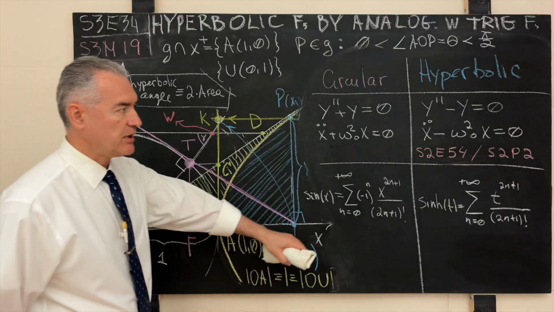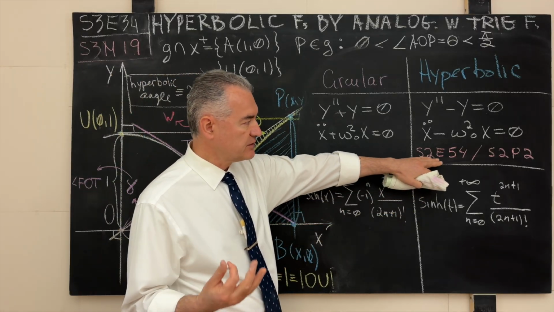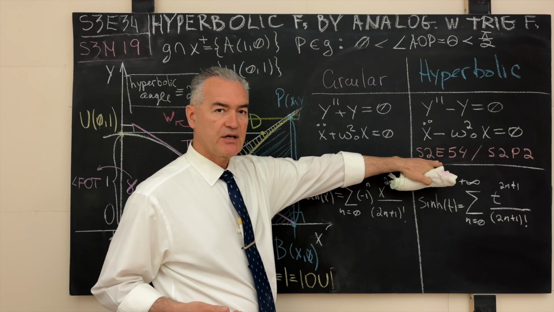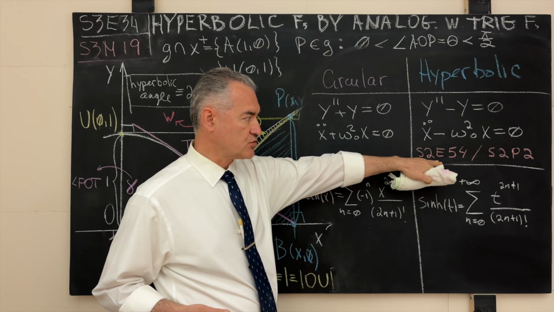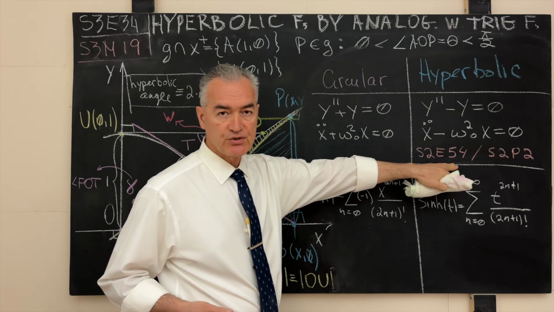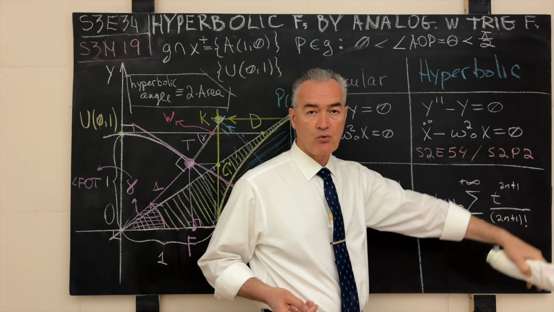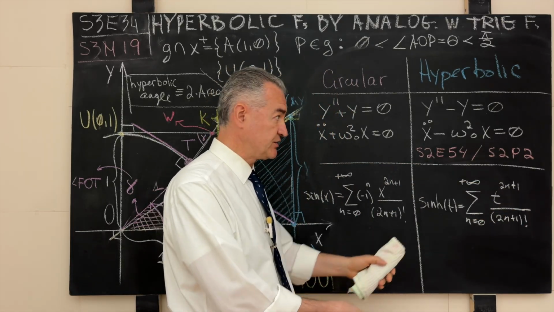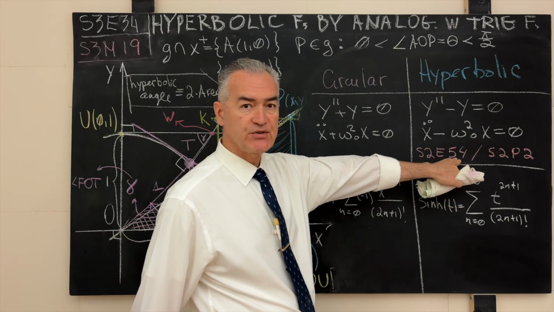And coming back to our more tactically advantageous utility of hyperbolic functions, if you missed that episode, I highly recommend that you actually watch it. It's season 2, episode 54. In that episode, we solved the problem S2P2. That was the second problem in physics during season 2, towards the end of the season, as you can judge by the number of the episode.